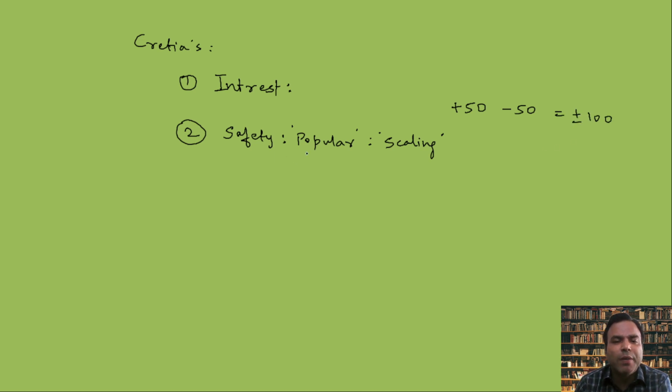But if you are going with the popular subjects, the number of applicants is larger, so the variation from scaling up and down is not much. Per paper you can have a plus or minus of around 5. In total across both papers, the difference may be around 10 marks. That means whatever you do in your papers is what you finally score, nearly plus or minus 10. So popular subjects become the safest because scaling does not create a difference, which does happen with these technical subjects.